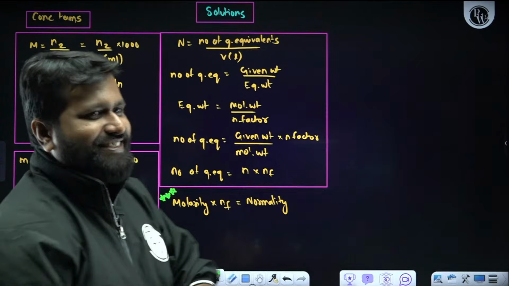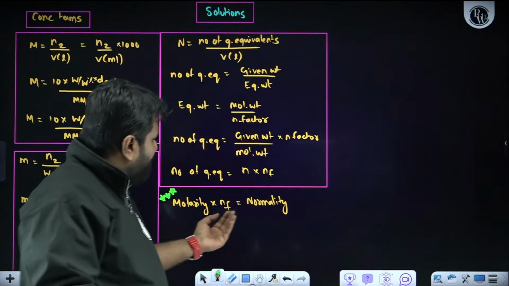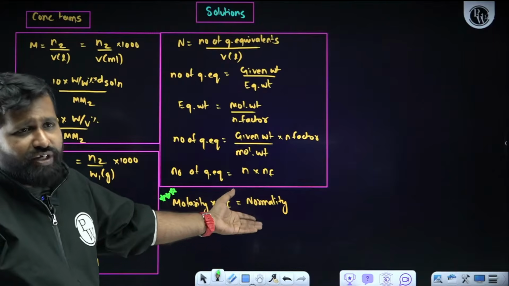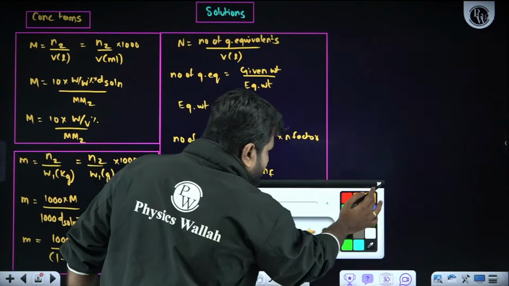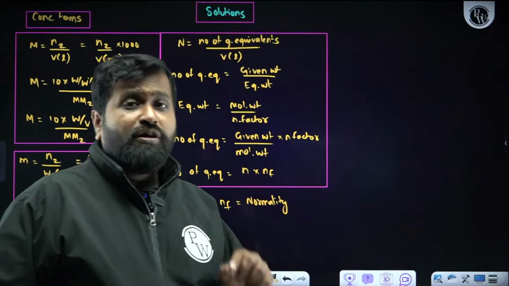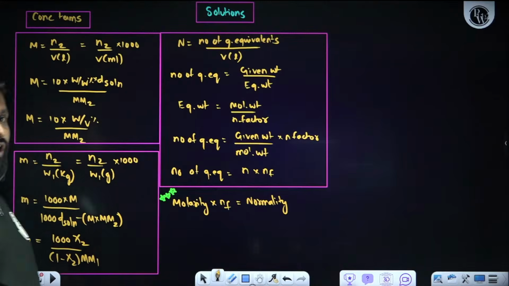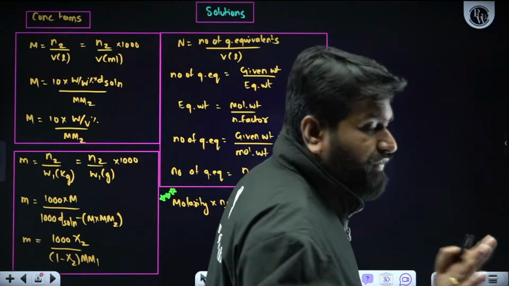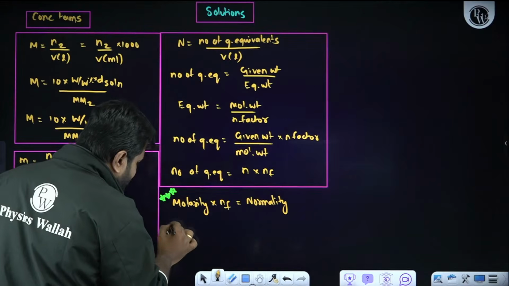Okay. All right. So what is the relationship between molarity and normality? Normality is nothing but molarity into n factor. Next. Apart from this, is anything else required in the solution chapter? Yes. The question paper setter may focus on formality also. Formality is very, very important. Then what is formality?